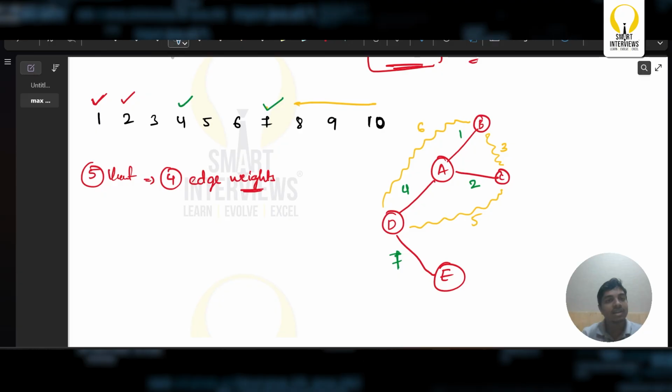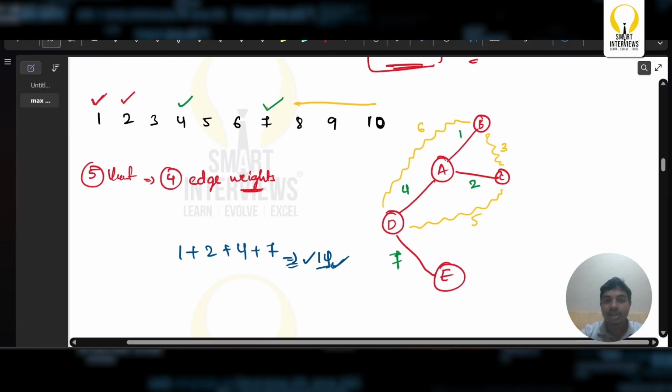So with this I can say 1 plus 2 plus 4 plus 7 is going to be the maximum value of minimal span tree in this particular case. So this is going to be the output for this particular case. In this case, it's going to be 14. 14 in this particular example. I guess this particular thing is clear.